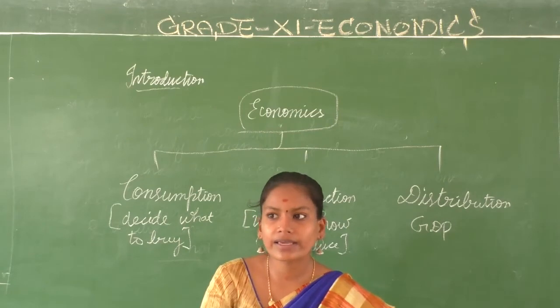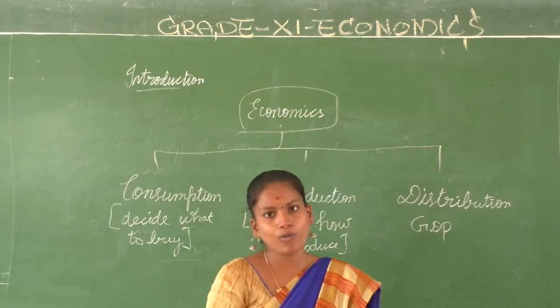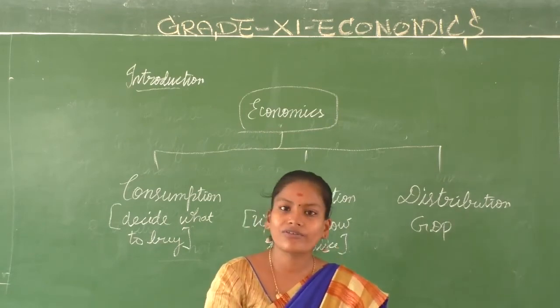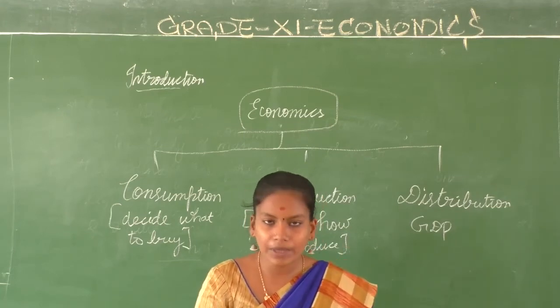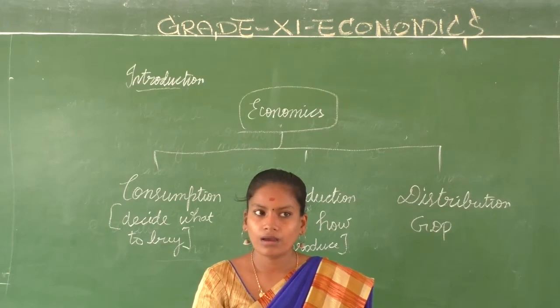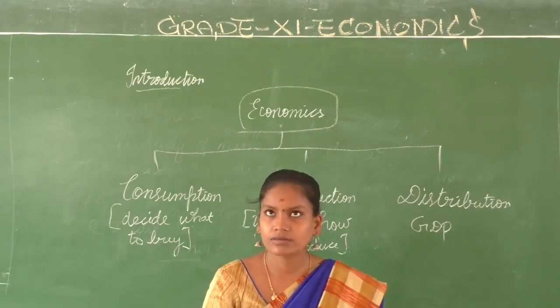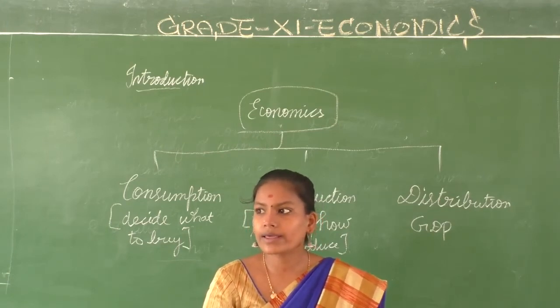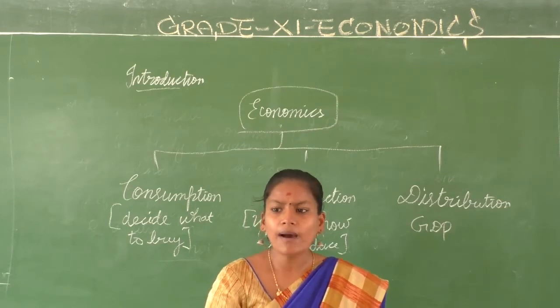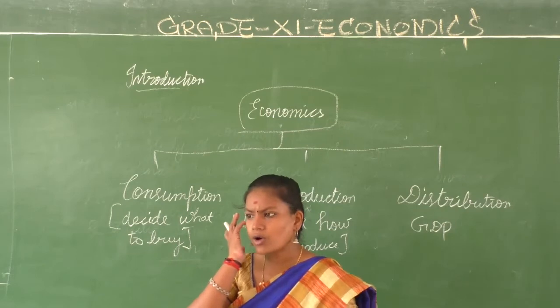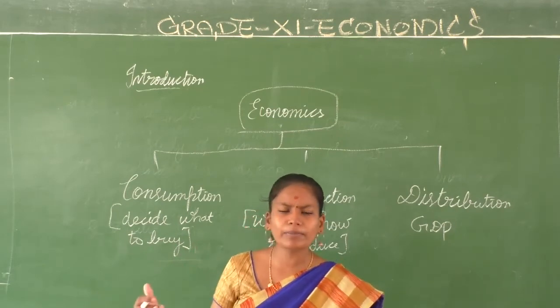How some people are rich, some are poor, that is also the study of economics. Some are highly educated, whereas there are illiterate people still today. What is the reason for it? Some companies have so many employment opportunities. They are in need of employees all the time, but still unemployment prevails.